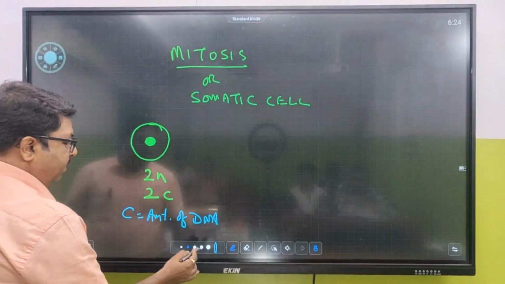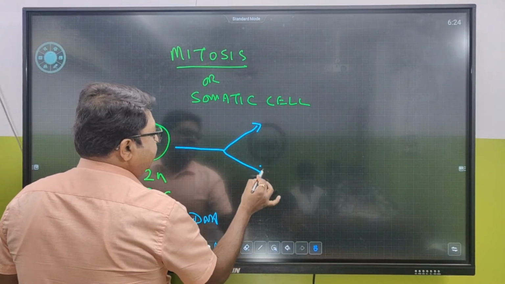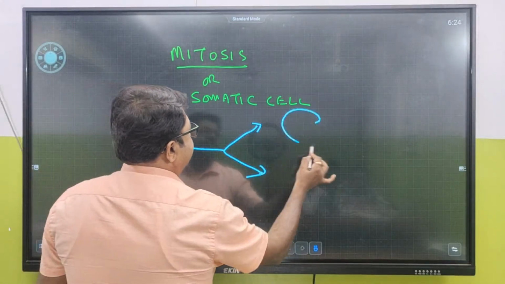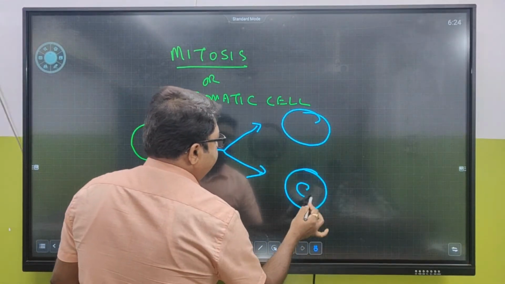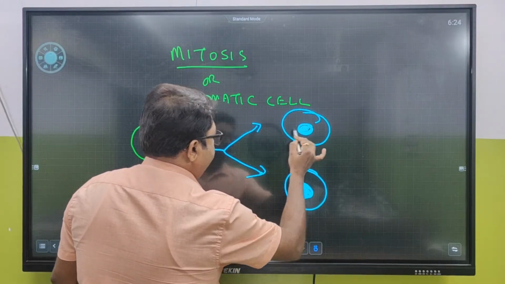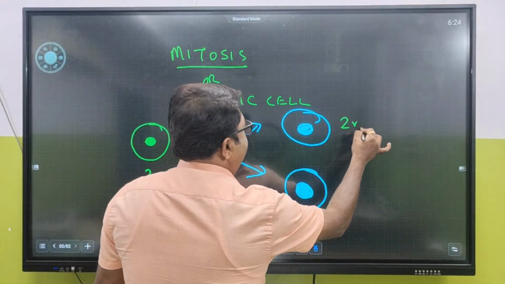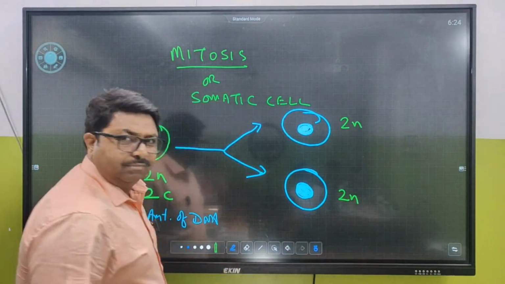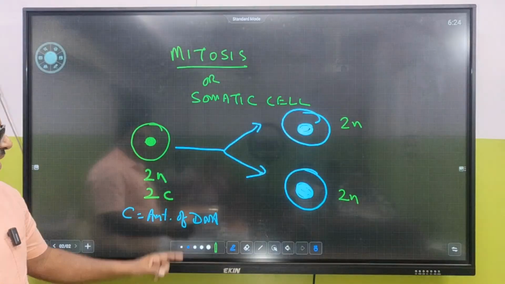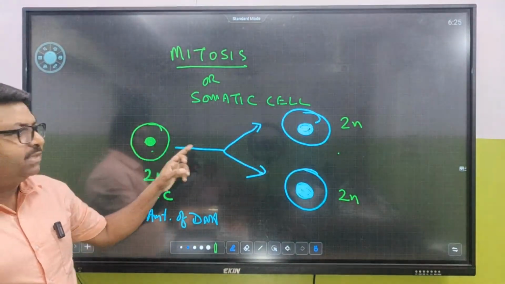Now, what is going to happen? The moment this cell divides, it divides into two cells. And this is the nucleus. Even after division, the chromosome number remains the same, 2n, 2n. ये था mother, and these are daughter cells.